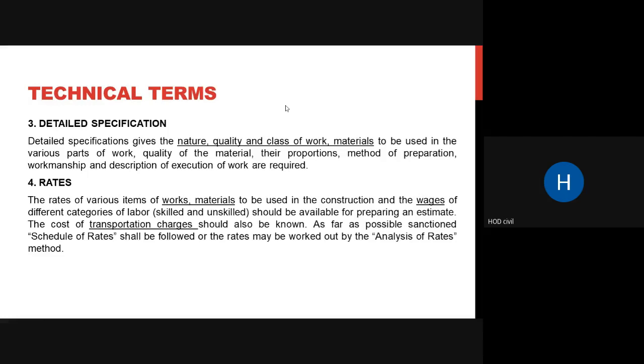As far as possible, the sanctioned schedule of rates shall be followed. Sanctioned means it is coming officially from the government side. So it shall be followed, or the rates may be worked out by the analysis of rates method. Usually we use the SOR, that is schedule of rates, and analysis of rates. We will look into how it is done, but it is not usually worked out. So these are your rates.